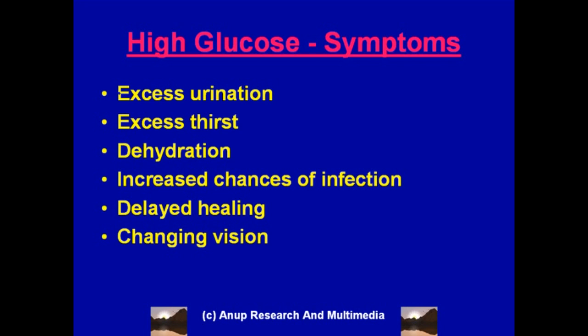High blood sugars also cause increased chances of infections and delayed wound healing. Even the smallest wounds like paper cuts take a long time to heal, and high glucose levels also cause changing vision. Again, this is in very brief. For details, please refer to our presentation Essentials of Diabetes. Under that, look for Symptoms of Diabetes.